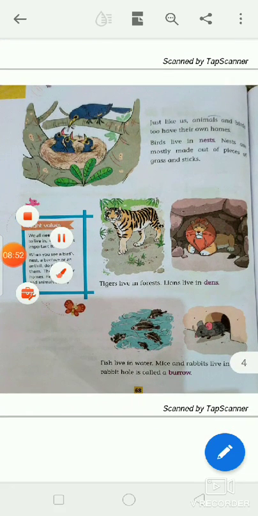Look at the picture. What is the picture? Tiger. This picture, lion. Tigers live in the forest. Lions live in a den.